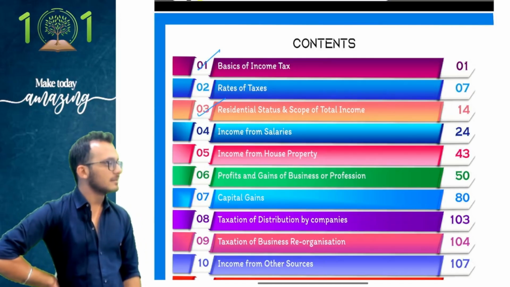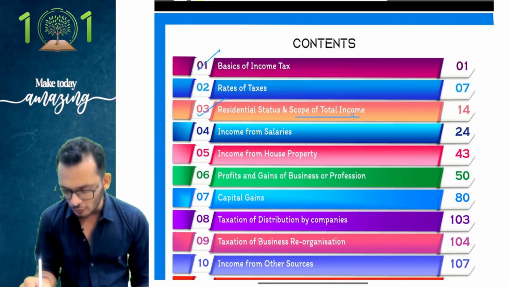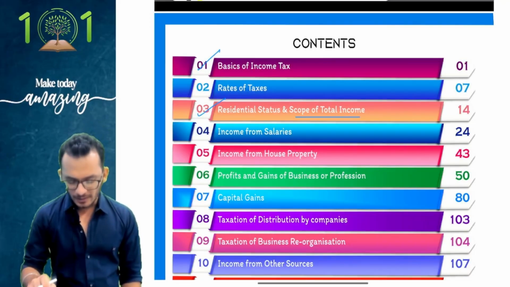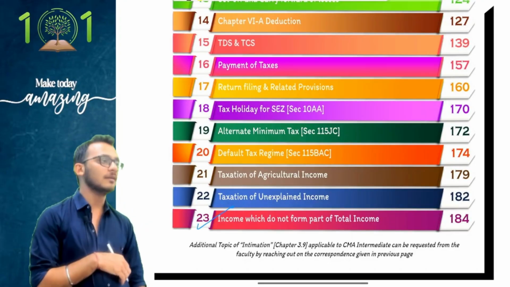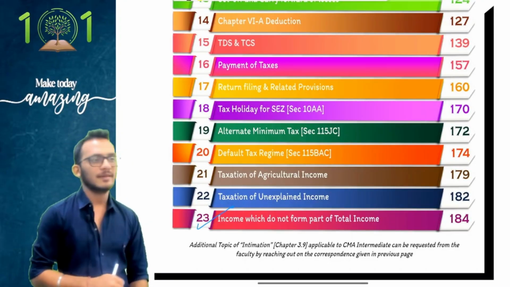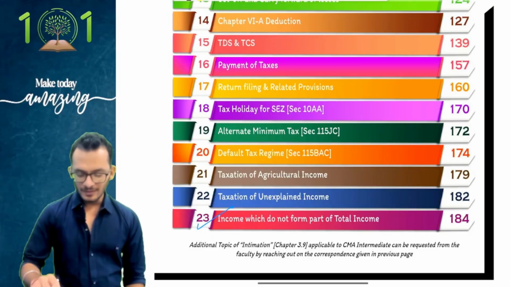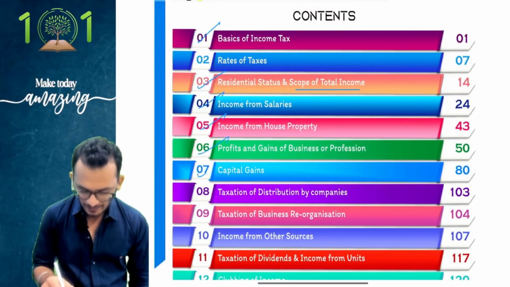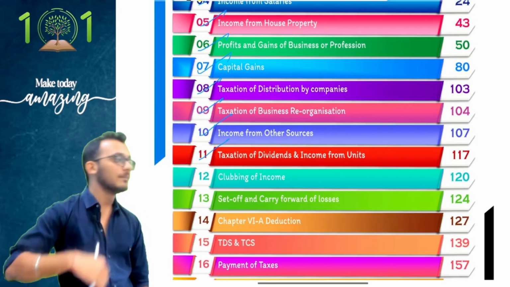Step number four says determine whether the income is taxable or not. Notice in residential status, we also have something called scope of total income, meaning I'm clarifying what is taxable and what is not taxable. Apart from that, if you come down, you will see income which does not form part of total income, which is basically exemptions. Next, five heads. Five heads become salaries, HP, PGBP, CG, and other sources, dividends. Done.